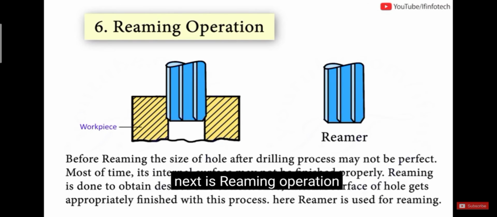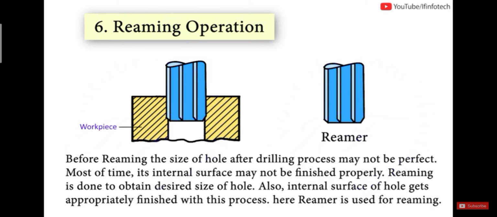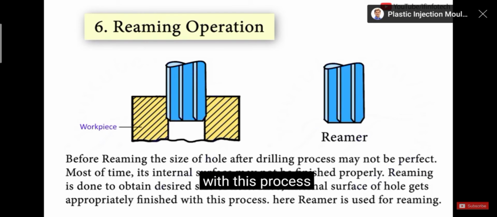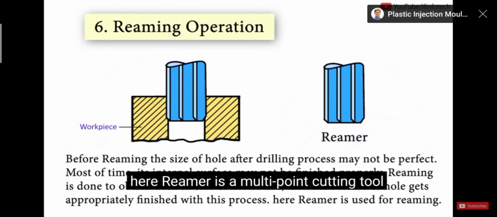Next is the reaming operation. Before reaming, the size of the hole after the drilling process may not be perfect. Most of the time, its internal surface may not be finished properly. Reaming is done to obtain the desired size of the hole. Also, the internal surface of the hole gets approximately finished with this process. Here a reamer is used for reaming. The reamer is a multi-point cutting tool.